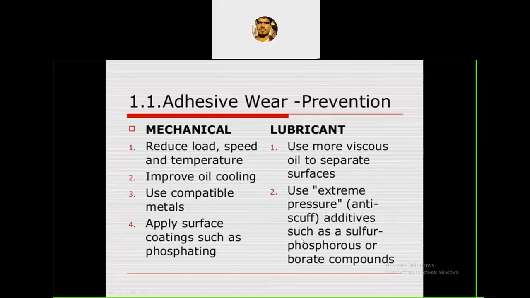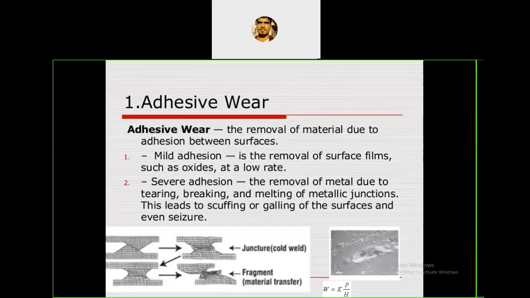And this is how we are going to prevent the adhesive wear. These are the methods. Through these methods we can prevent, we cannot eliminate, but we can prevent adhesive wear. There are two ways: one is mechanical and the other is by using lubricant. Mechanically, how can we prevent this adhesive wear in general? See this equation, P means load applied. If the load increases, the wear rate also increases.